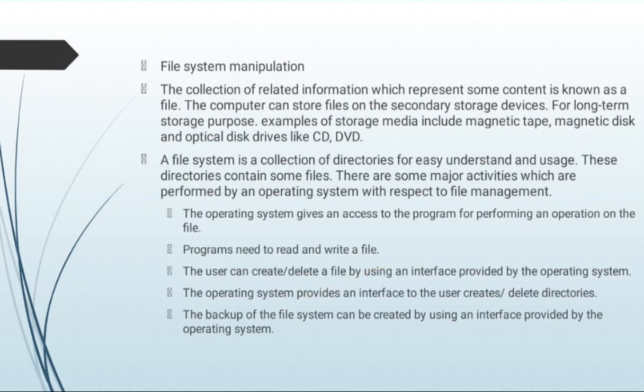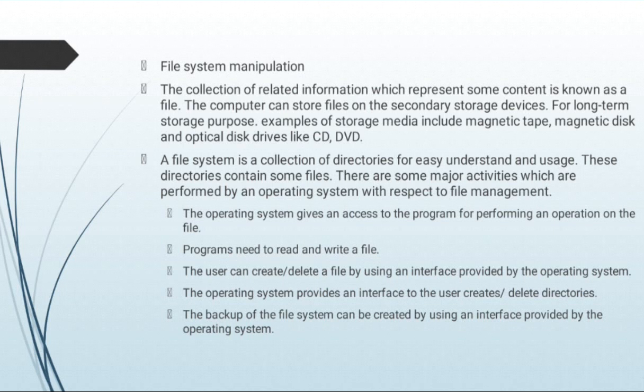Next one, file system manipulation. The collection of related information which represents some content is known as a file. The computer can store files on secondary storage devices for long-term storage purposes. For example, storage media include magnetic tape, magnetic disk and optical disk drives like CD, DVD. A file system is a collection of directories for easy understanding and use. This directory contains some files.